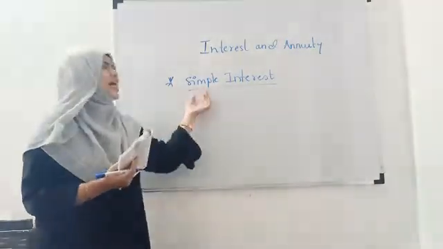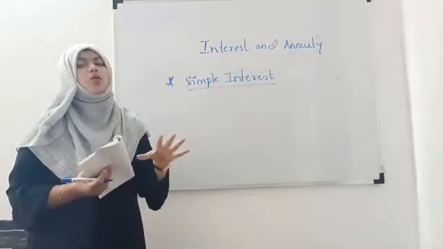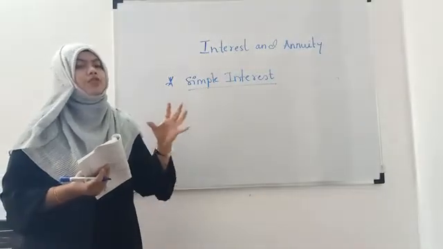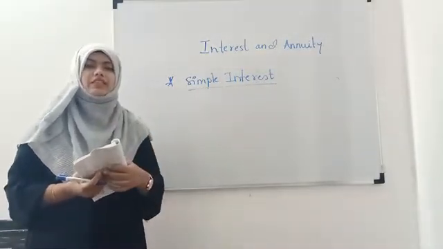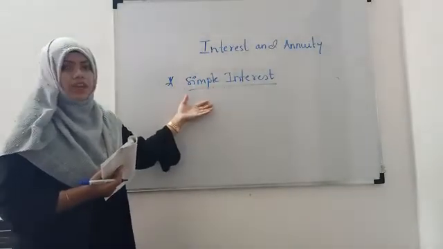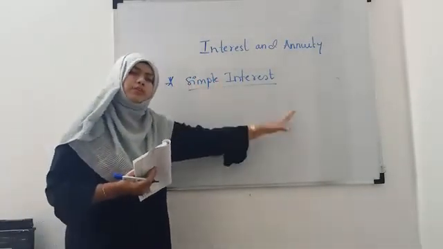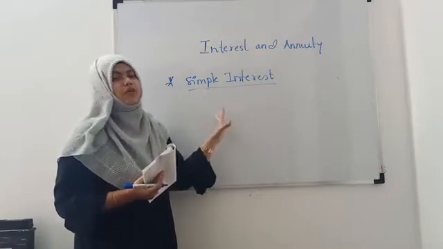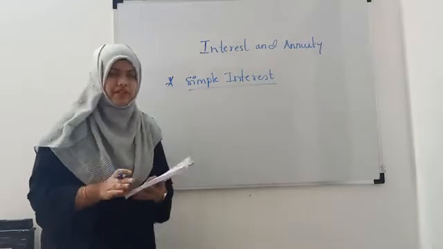It is just calculated on the basis of your original principal, the amount which you borrow from any institute. So they will calculate the interest on the principal only, then that type of interest is called simple interest.